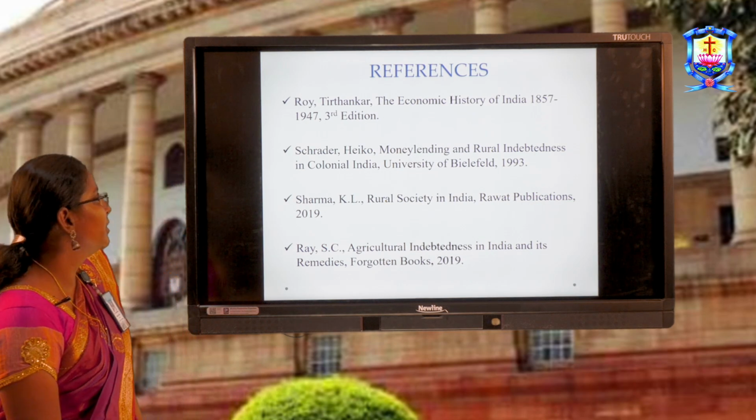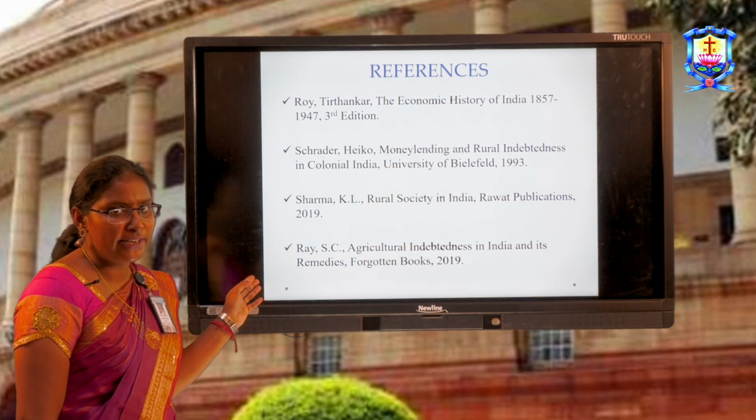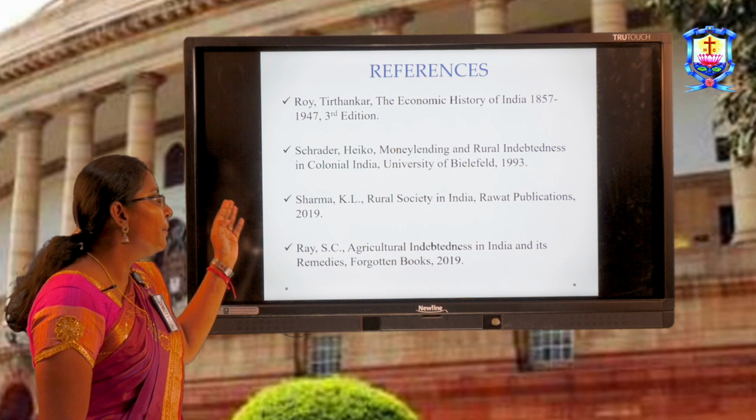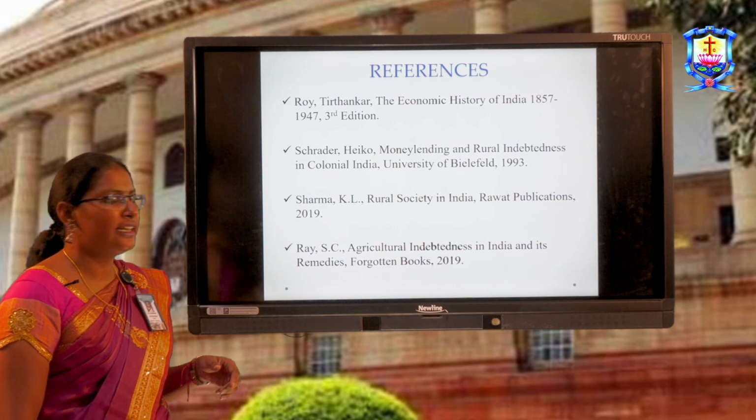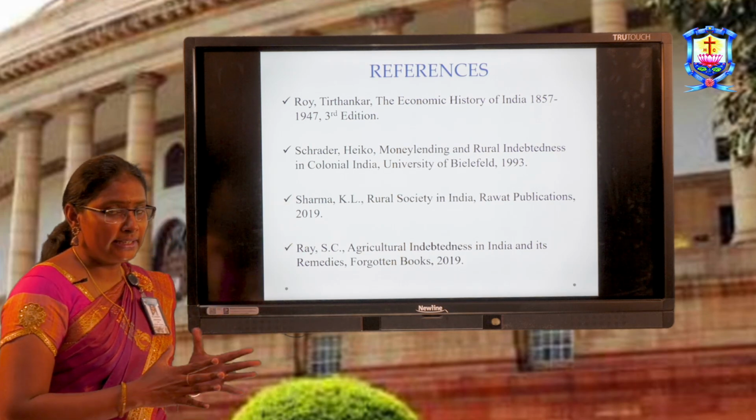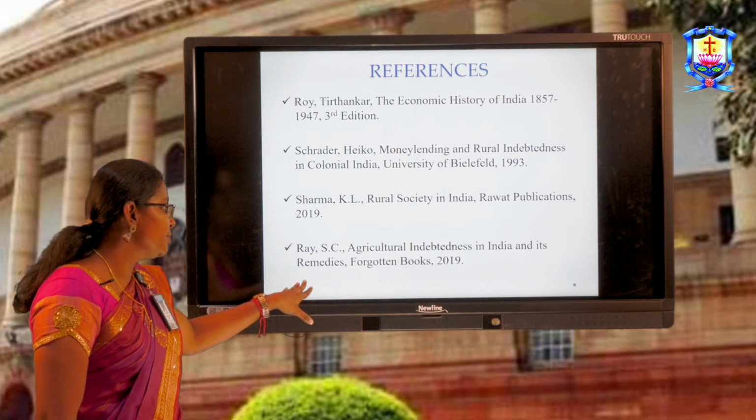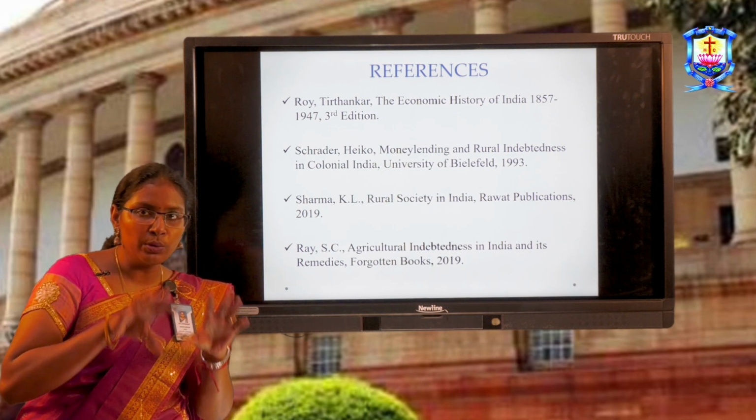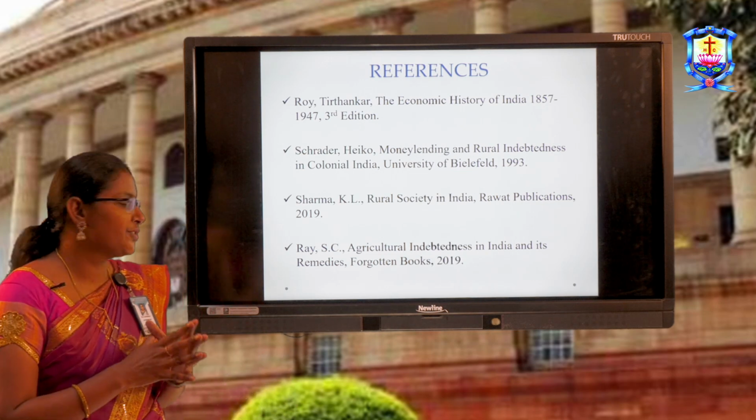Now the references I would like to give are Tirthankar Roy, whose book is Economic History of India 1857 to 1947, third edition, because it includes even the later period also. And Heiko Schrader, Money Lending and Rural Indebtedness in Colonial India. K.L. Sharma, Rural Society in India. This is a concise book you can refer to. And S.C. Ray, Agricultural Indebtedness in India and its Remedies. It comes under the forgotten books. This last book, S.C. Ray's book, gives a complete analysis of rural indebtedness, and he connects it with the commercialization of agriculture and later with the industrial revolution.